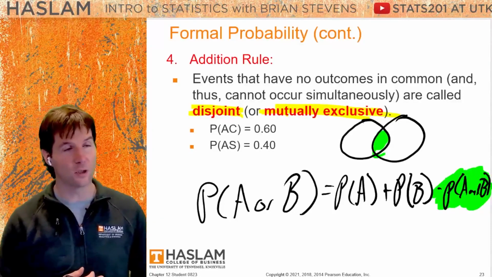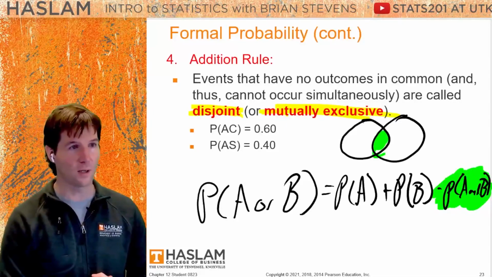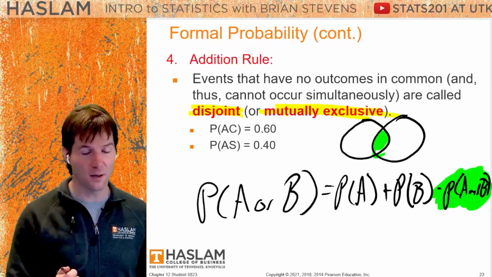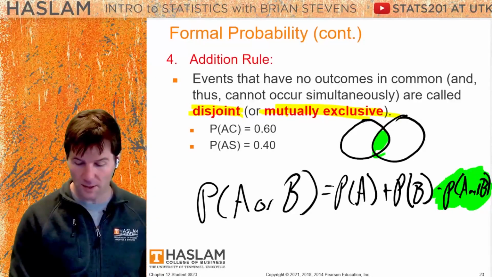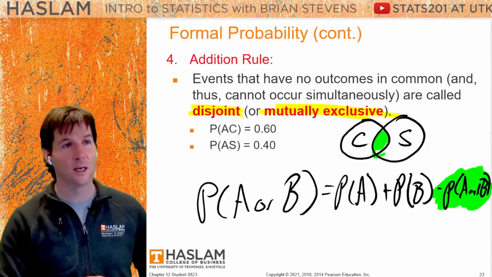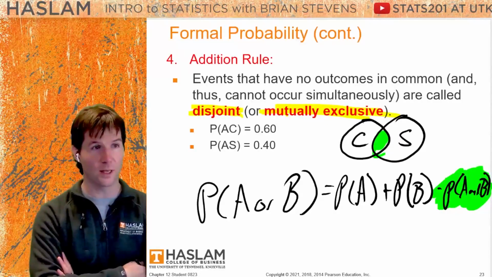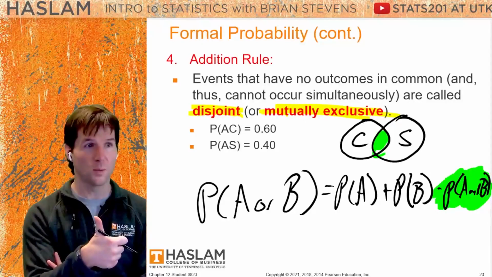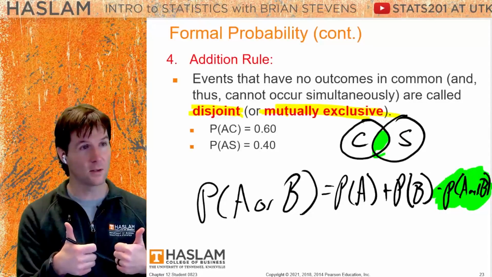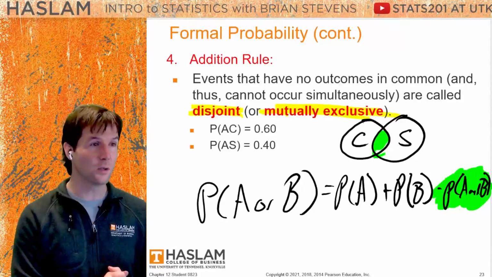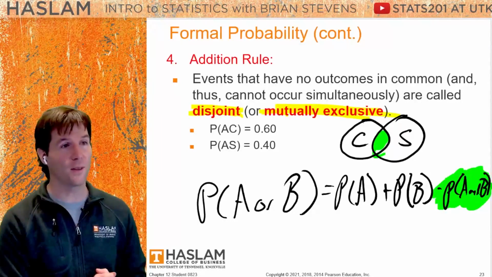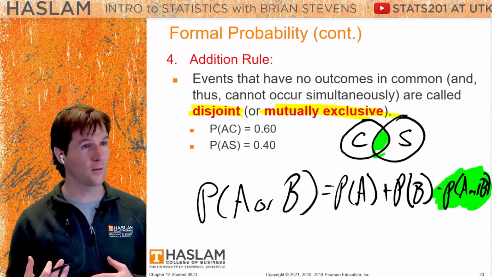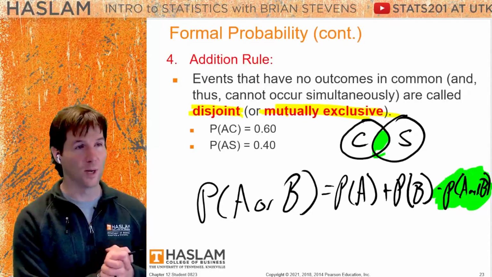This is not a mutually exclusive event right here. You could get an A in one class and an A in another class. So if you think about the probability of A in chemistry and A in statistics, you could have both of those occur. And so these are not mutually exclusive. Could you get an A in chemistry this semester? Yeah. Could you also get an A in statistics? You could. So if you were doing this, you would need to subtract off that intersection and see if any problems give you an intersection to subtract off. It won't be on our test, though. It might be on a Mike Pearson assignment.